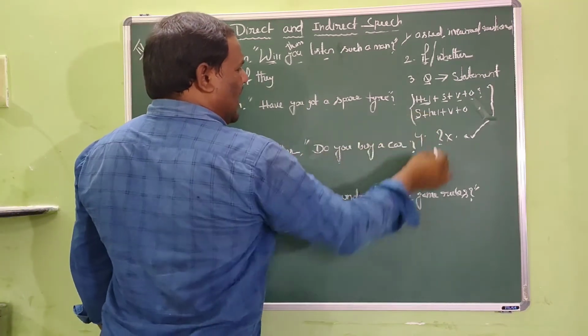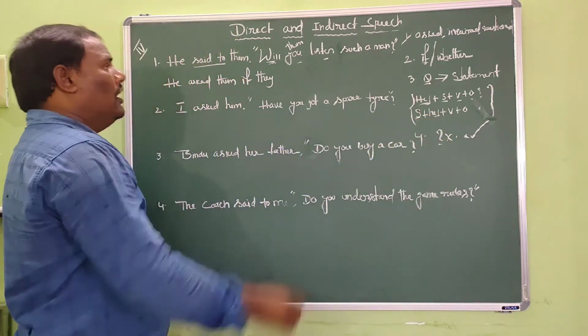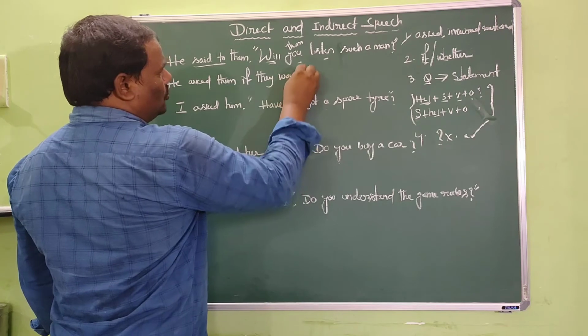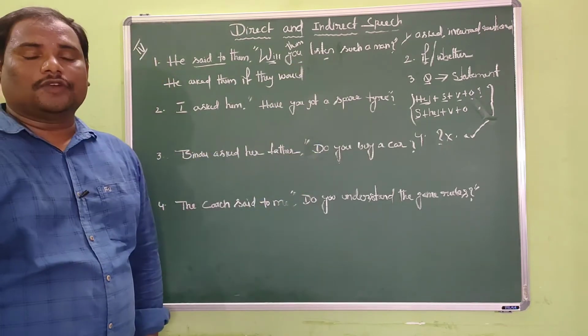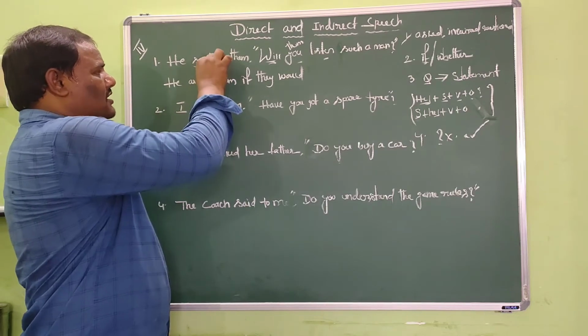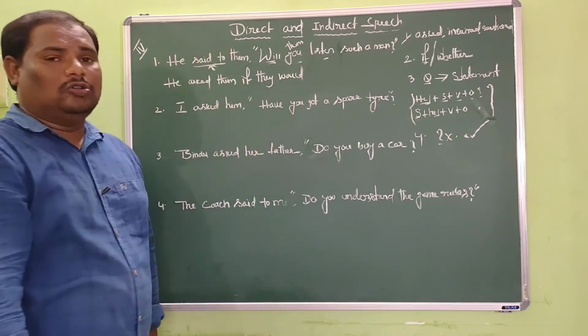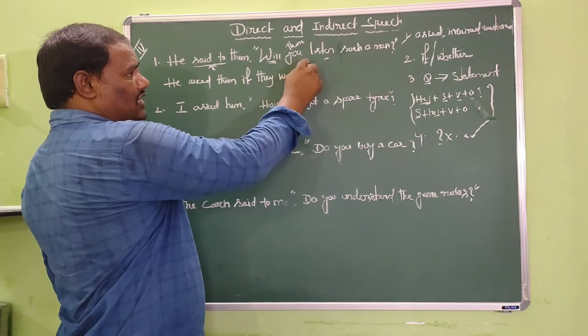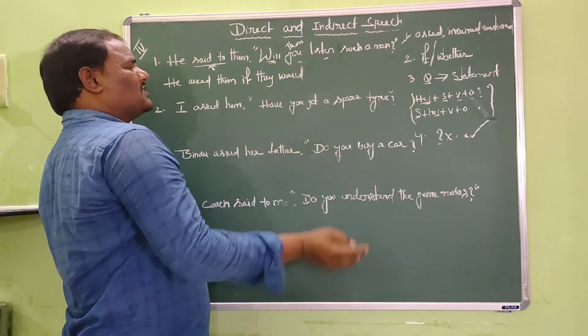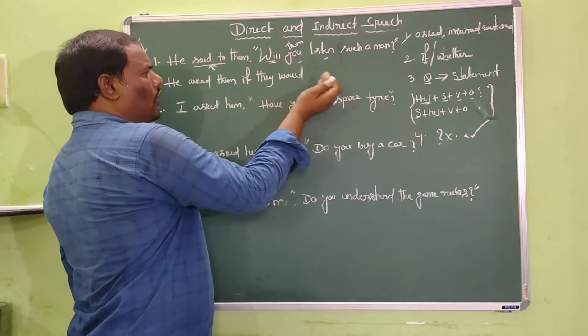So we have written the subject, and after the subject we have to place the helping verb, and here will is the helping verb, and will can be changed into its past form would. Why? Because the reporting verb is in the past tense. So in the reported speech, all present tenses will be changed into their corresponding past tenses, and here will has been changed into would.